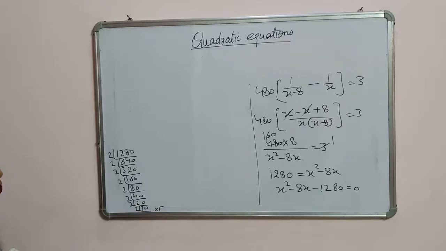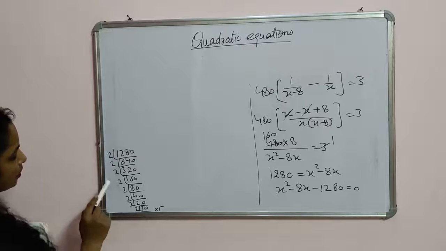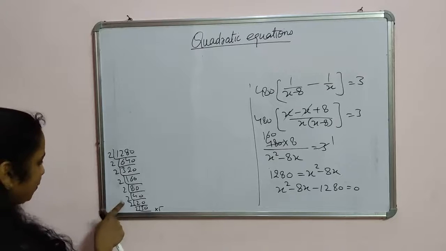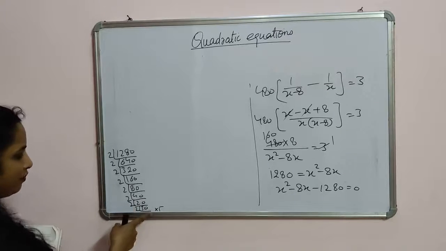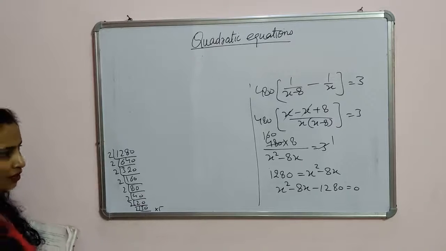Now we have to find the factors of 1280 whose difference is 8. So the factors can be 2, 4, 8, 16, 32 and 40. So 32 and 40 are the factors.